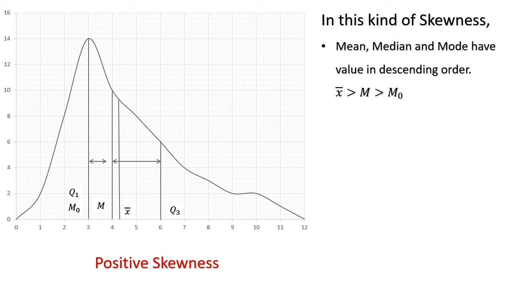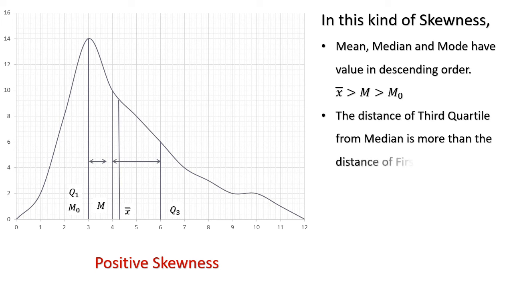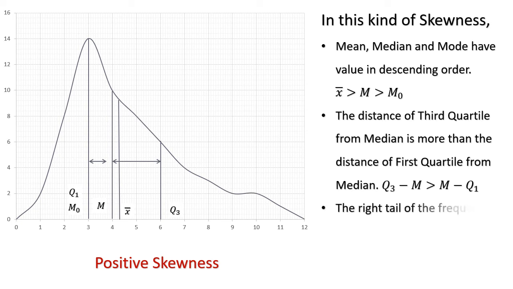Mean, median and mode have values in descending order, that is x bar is greater than median, which is greater than mode. Second characteristic, the distance of the third quartile from the median is more than the distance of the first quartile from the median. Symbolically, Q3 minus M is greater than M minus Q1. Third, the right tail of the frequency curve is more elongated, which we call stretched. So these are the three characteristics of a positively skewed distribution.